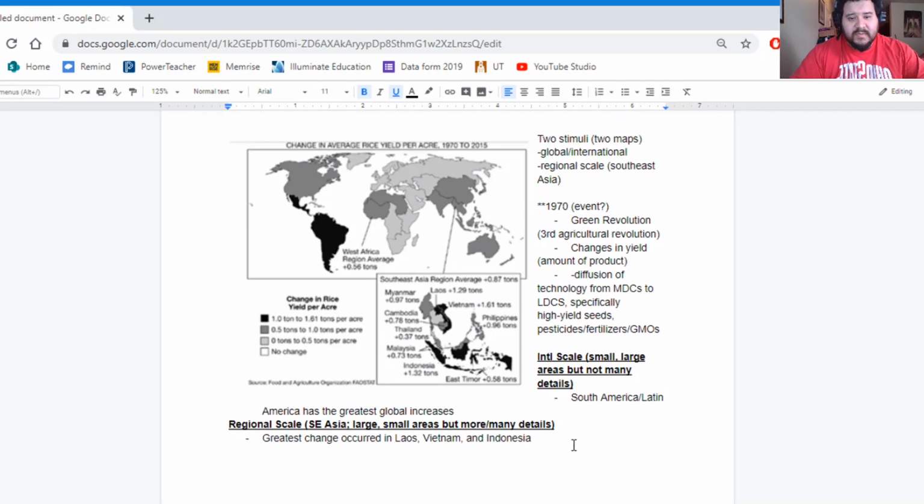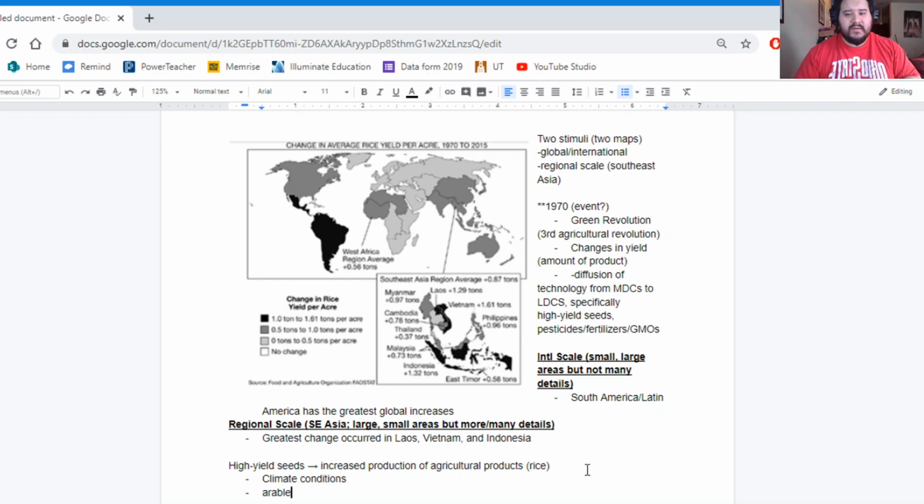Now, of course, I want to know about why the change happened in the first place. All right, so if we think about our high yield seeds, this is going to lead to increased production of agricultural products. In this case, we're looking at rice. And in terms of the benefits, it might have to do with climate, right? So we're going to need the right climate conditions.